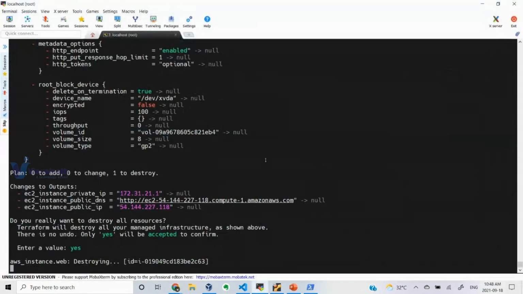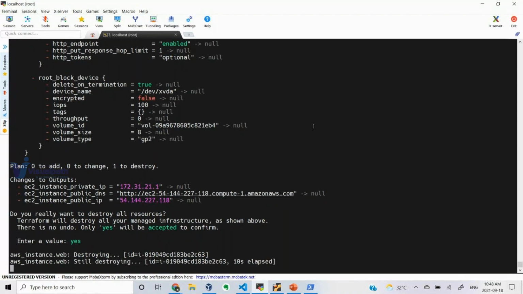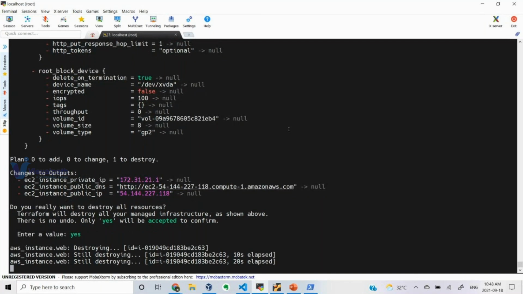Someone is asking something. We have seen one example where we changed the flavor from T2 micro to T2 small, and it was doing an in-place operation. Obviously, some of the IO operation may be stopped.